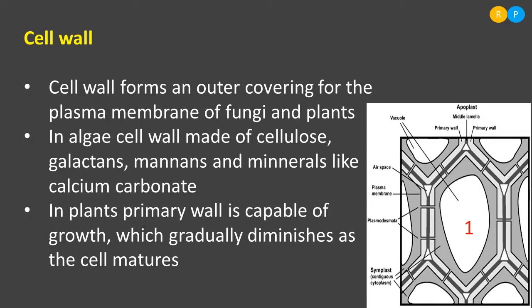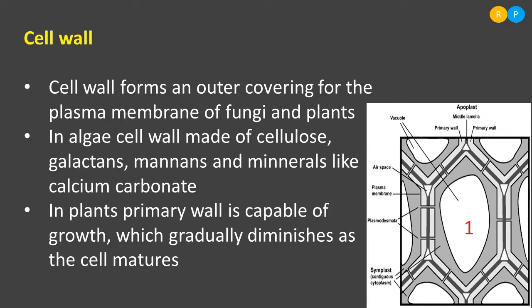Understood? So that wall is named as what? Primary wall. This primary wall is capable of growth because the young cell performs many metabolic activities, and later on in the plants, the young cell differentiates and becomes a matured cell. Clear? So when the cell is young, it needs to grow, so accordingly the cell wall, that means the primary wall, is very flexible. It helps the cell to increase its growth, and which gradually diminishes.